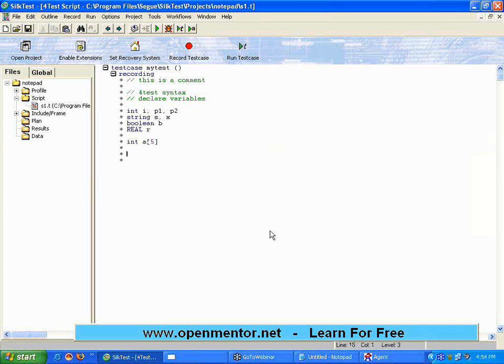So if you want to define an array, use a name within square brackets, the size. Now I can say a of 0 equal to 1, a of 1 equal to 2, a of 2 equal to 3. Now you can say print a of 1.